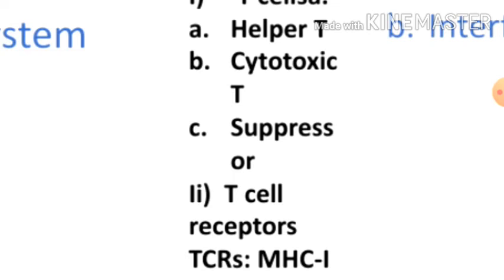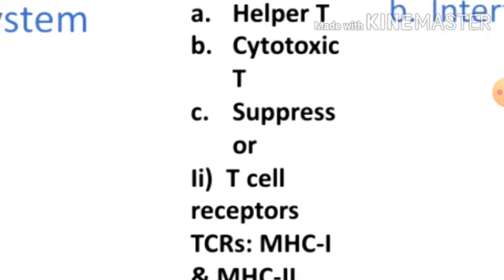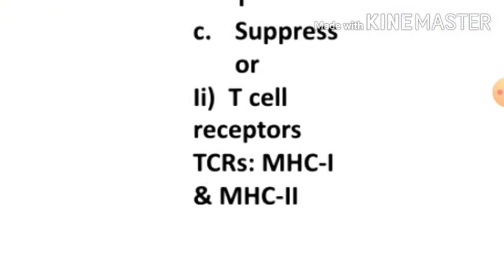The third category is the suppressor T cells, TS cells. These are the type of cells which suppress our immune system after its activation. When pathogens enter our body, they trigger our immune system, they turn on our immune system.